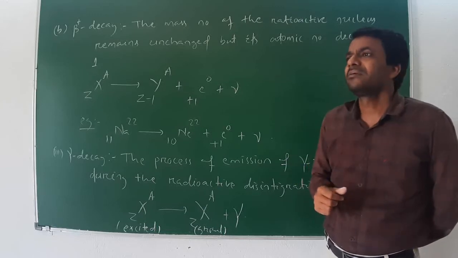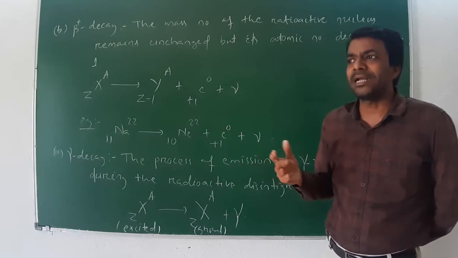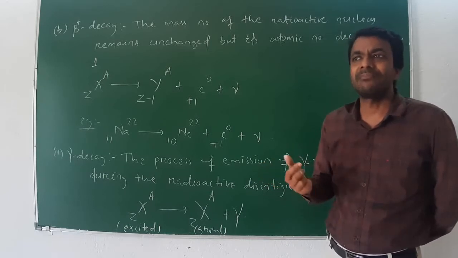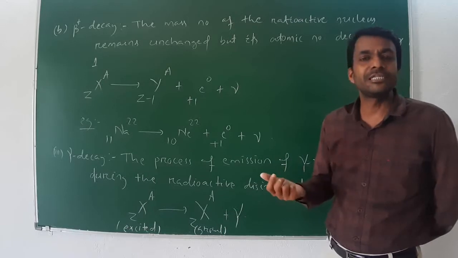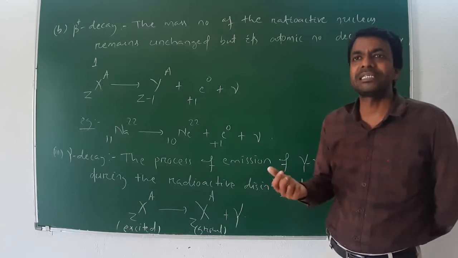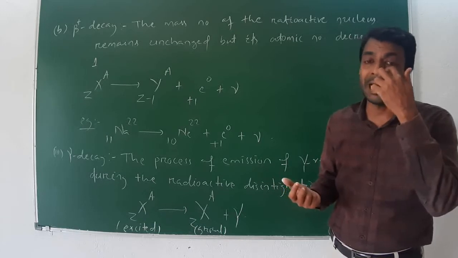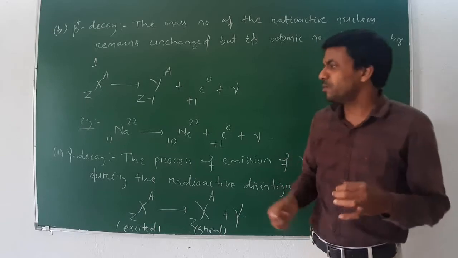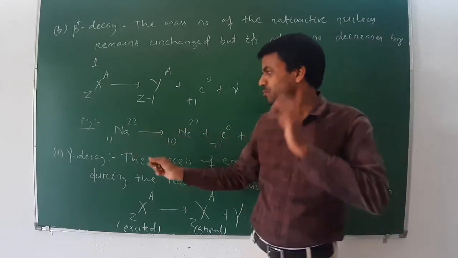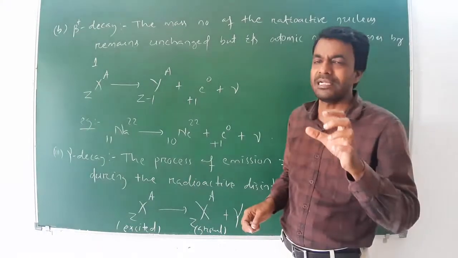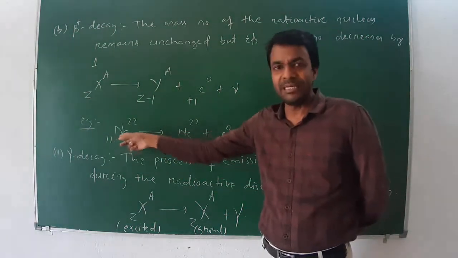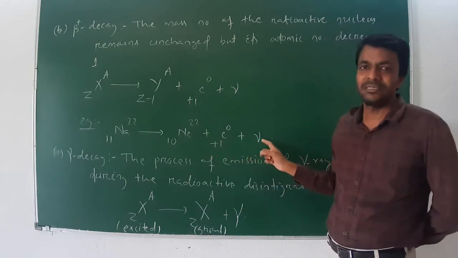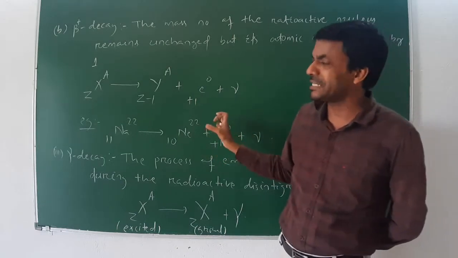In beta decay, there are two types: one is beta minus decay, another is beta plus decay. In beta minus decay, an antineutrino is formed, but in beta plus decay, the neutrino and positron are released. Example: sodium 11, 22 emits a positron and becomes neon 10, 22, plus positron plus neutrino. This is the example of beta plus decay.